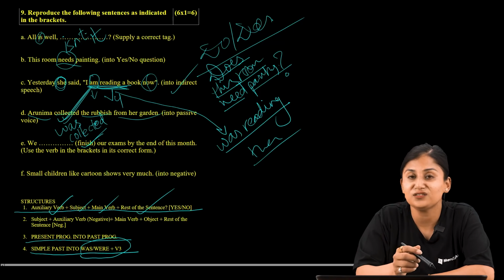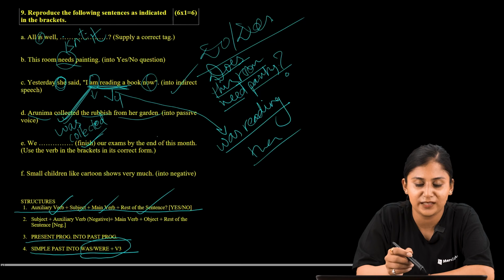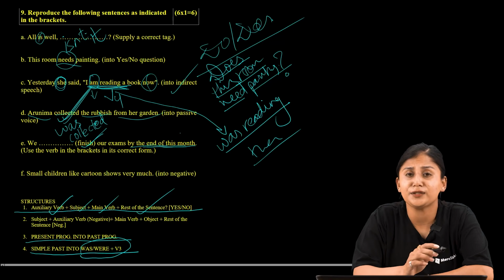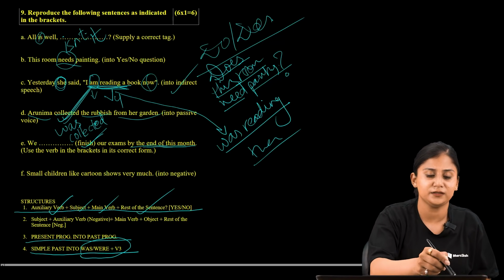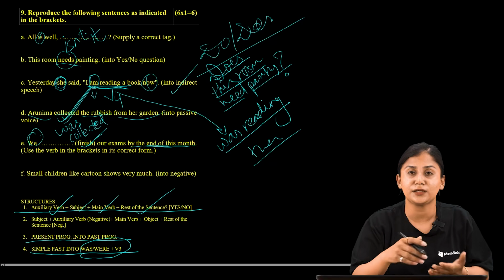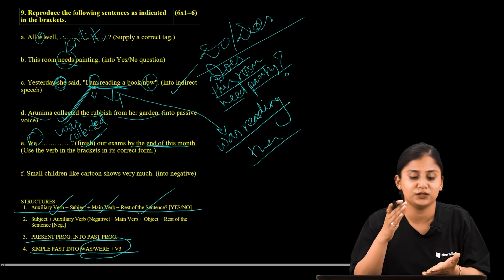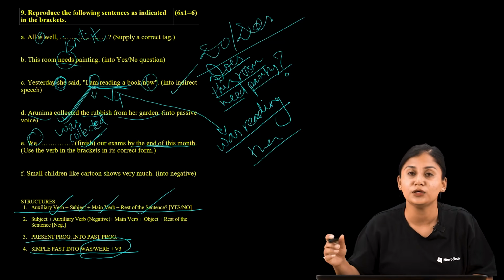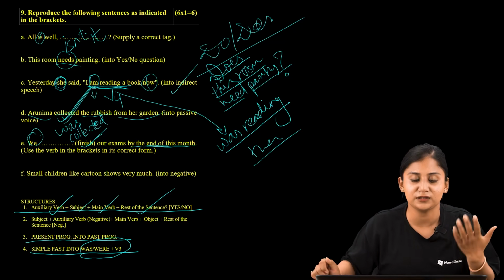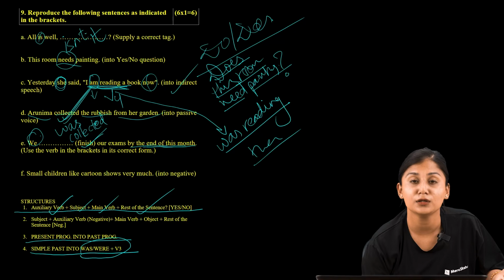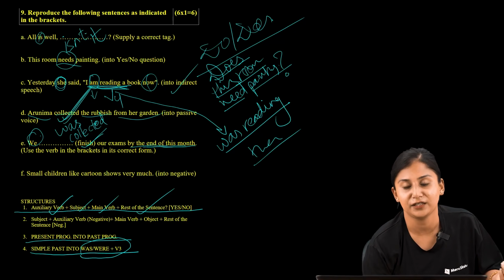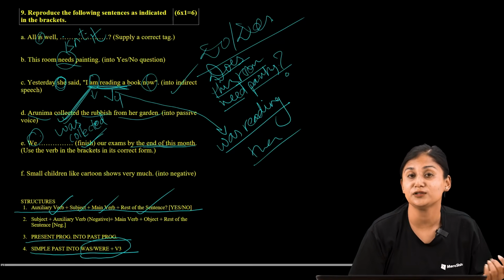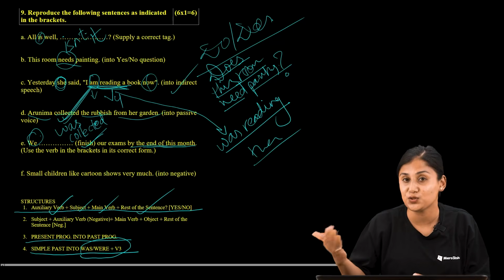So after reading this sentence, you guys might have been very clear that the end of this month passes us the insight that the speaker is indicating that the examination will end by the end of the month. So that is, the exam is yet to end.